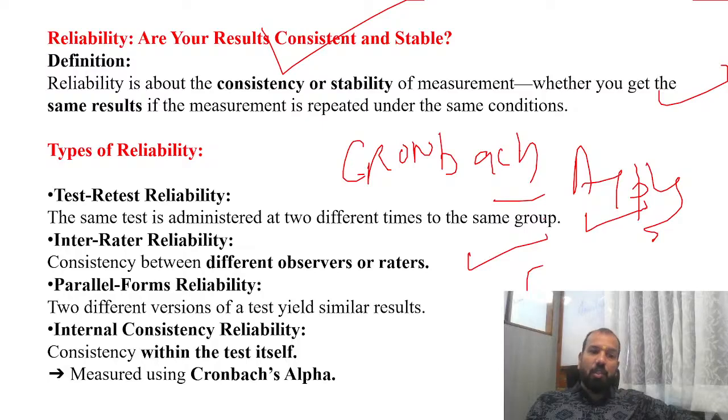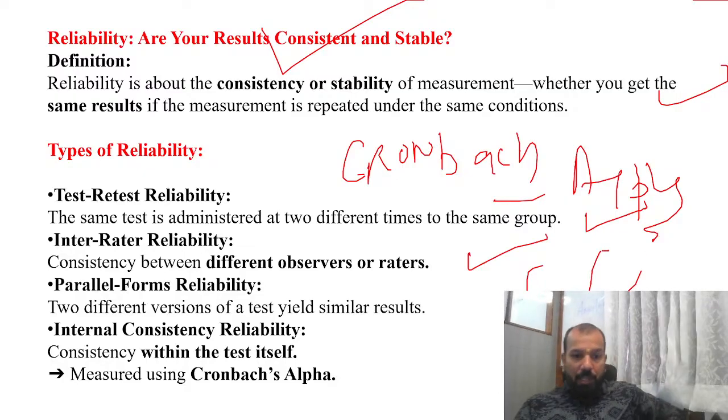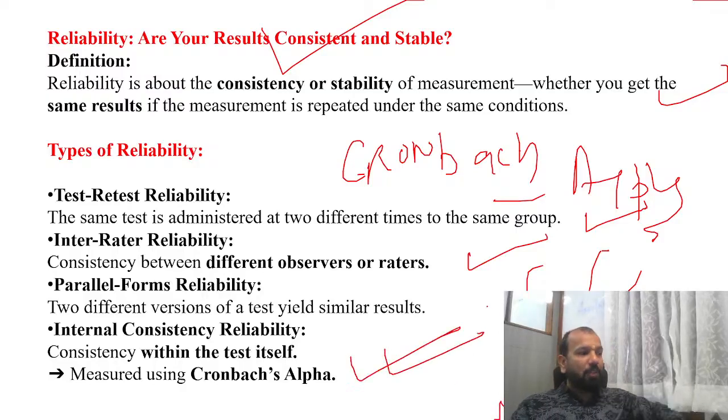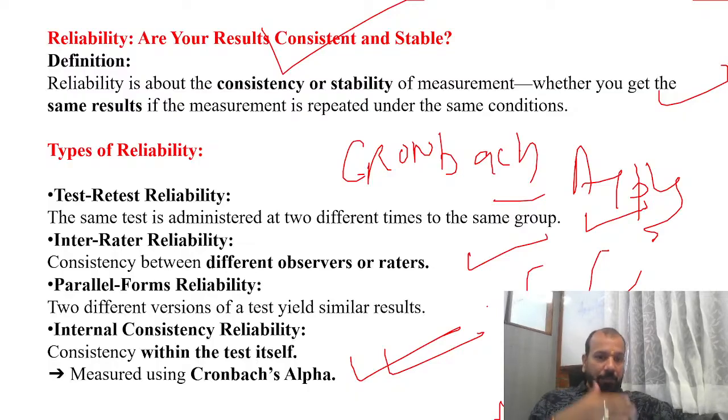Parallel form reliability: two different versions of the test yield similar results. At the same time, you are making two different tools, whether an interview or questionnaire, open-ended and closed-ended questionnaire, applying those two similar forms on the same data, and you are getting a similar result. Then we have internal consistency reliability, consistency within the test itself. We measure it using Cronbach's alpha. I have told you also how to apply Cronbach's alpha.